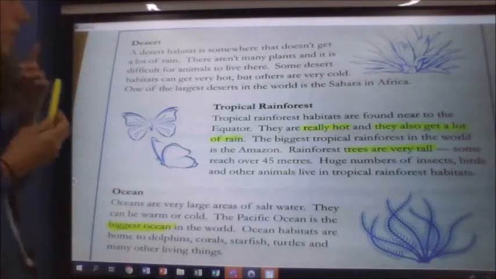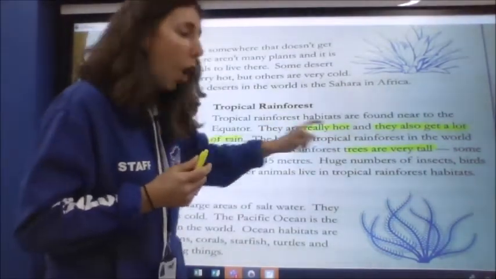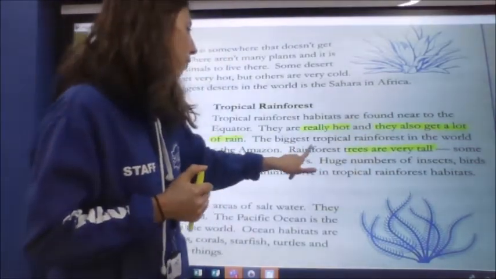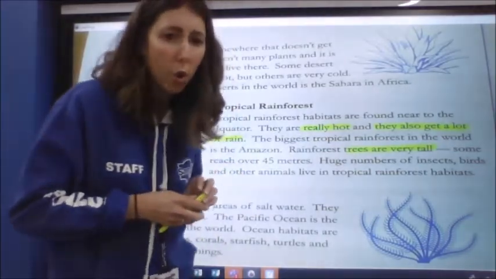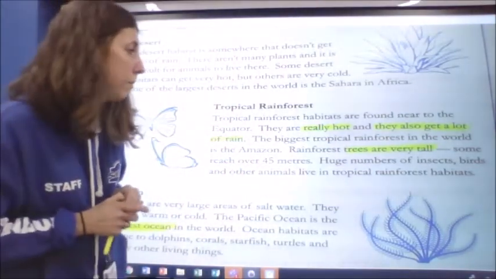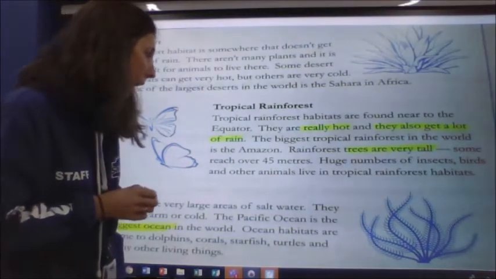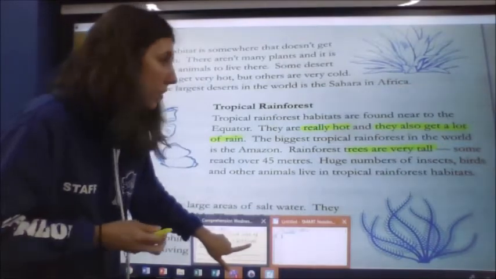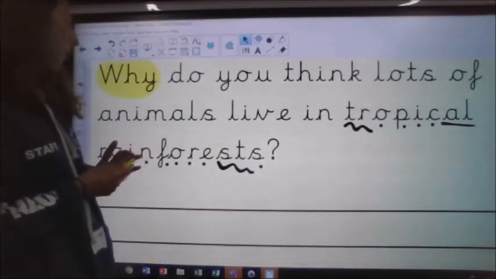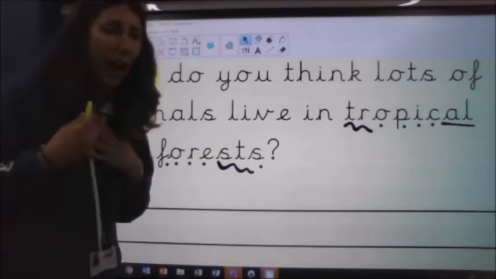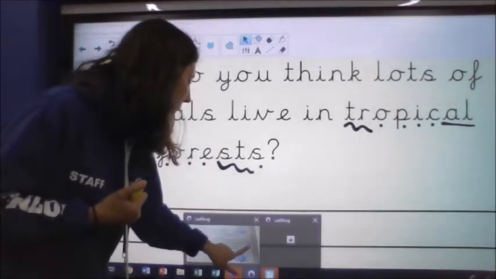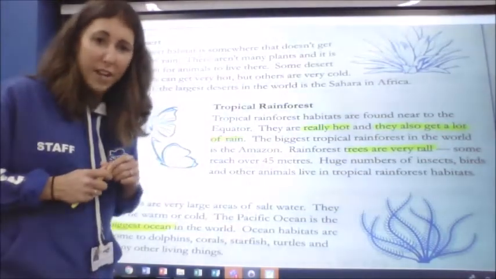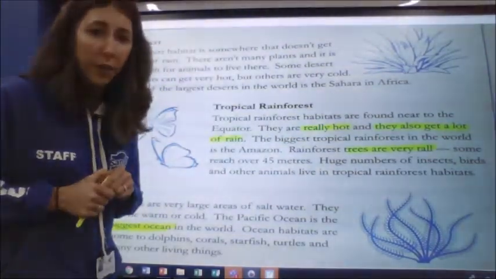So I've highlighted that they are really hot. They also get a lot of rain, and that rainforest trees are very tall. And I thought I could use one of those bits of information in my answer. Okay, so I thought I could use probably a sentence for each of those. Why do you think lots of animals live in tropical rainforests? I think lots of animals live in tropical rainforests because if there are very tall trees, the trees can provide a home for lots of different animals, can't they?